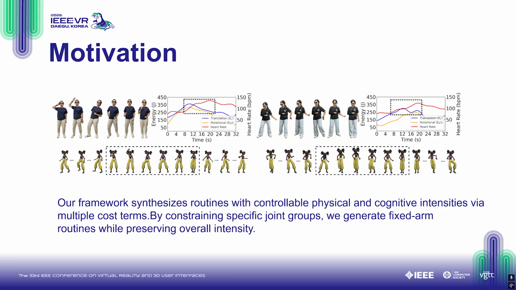The teaser highlights our key capability. We can control physical and cognitive intensities, and we can also constrain specific joints. Here we suppress right arm motion to support injury-aware routines, while maintaining comparable overall intensity.